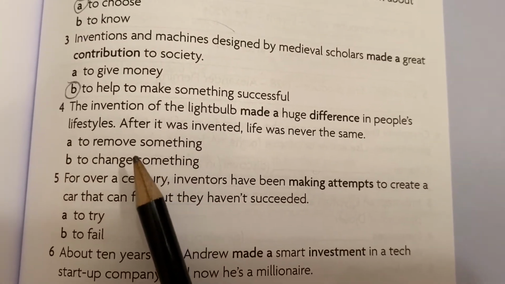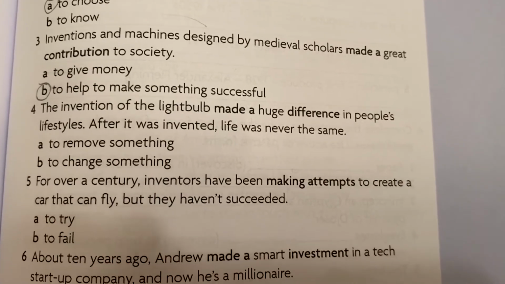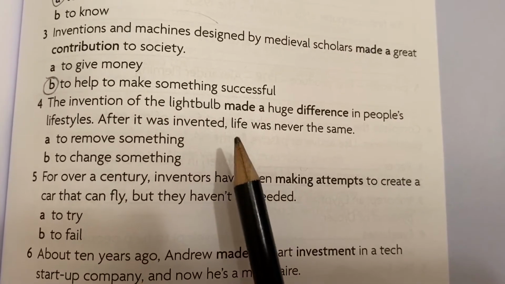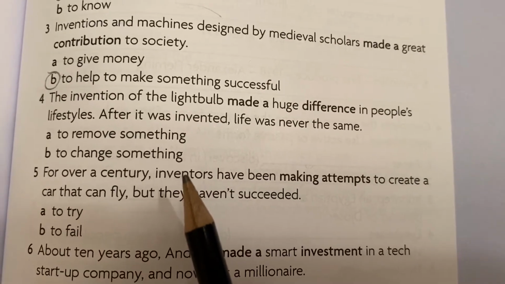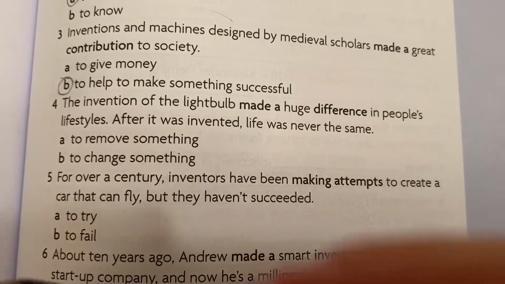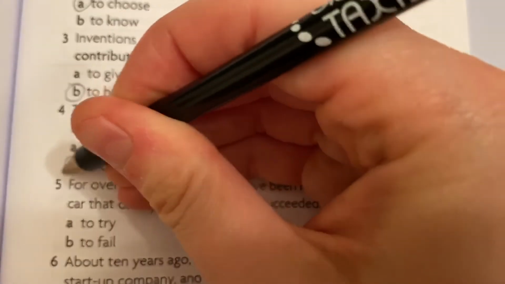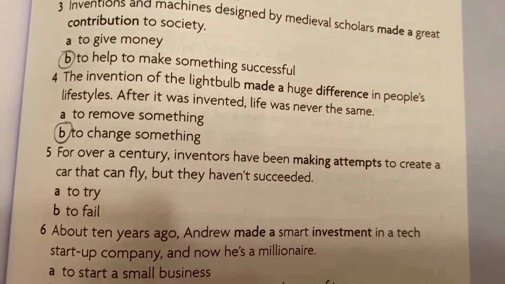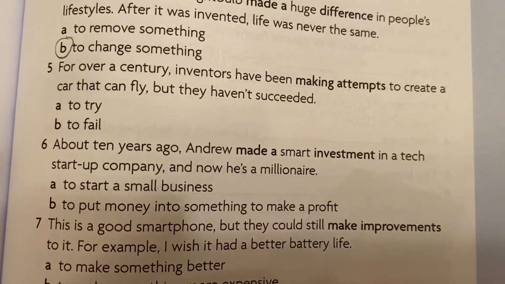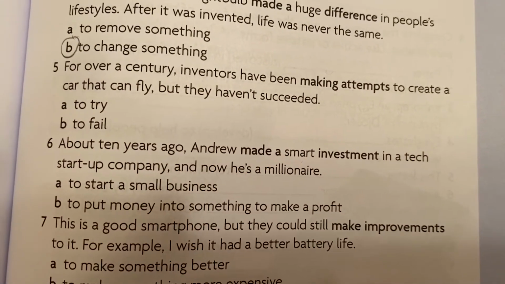Number 4, the invention of the light bulb made a huge difference in people's lifestyles. After it was invented, life was never the same. 4 is B. It made a difference in someone's life. It changed someone's life.